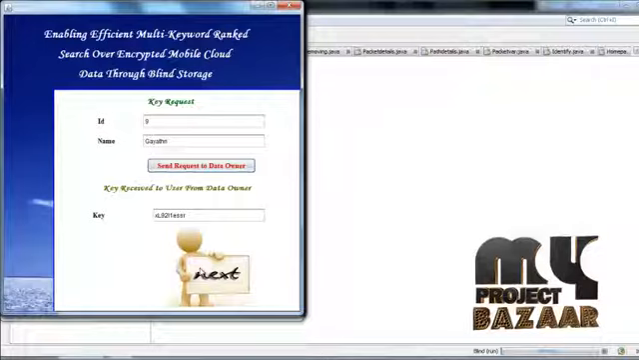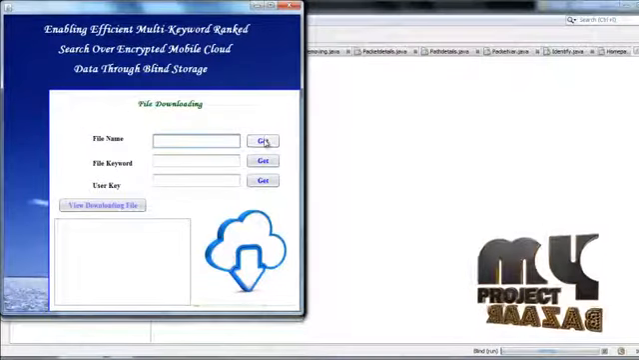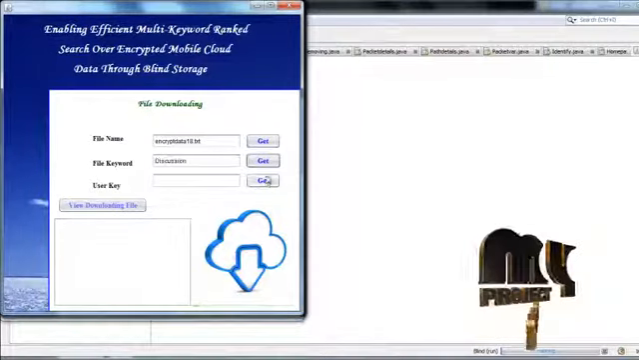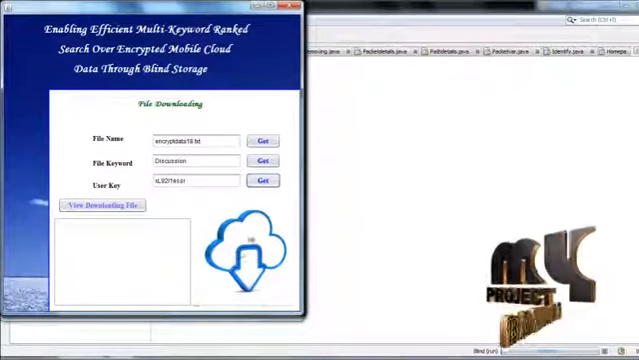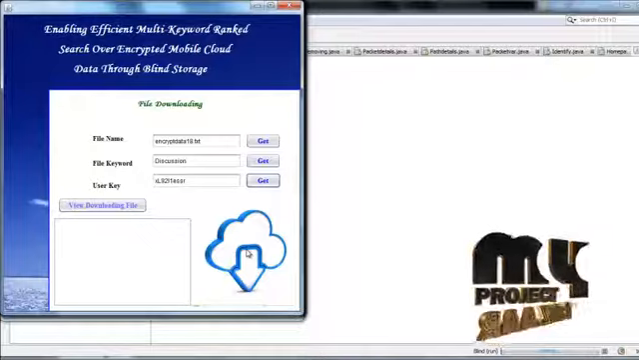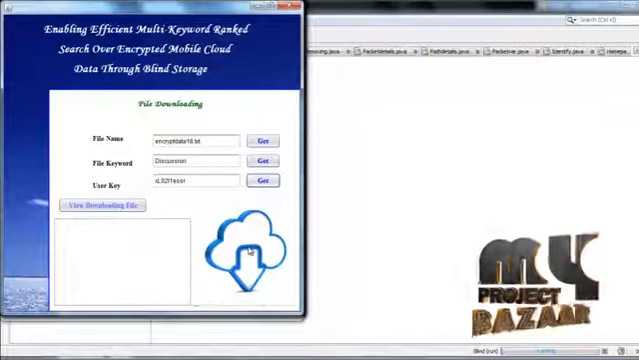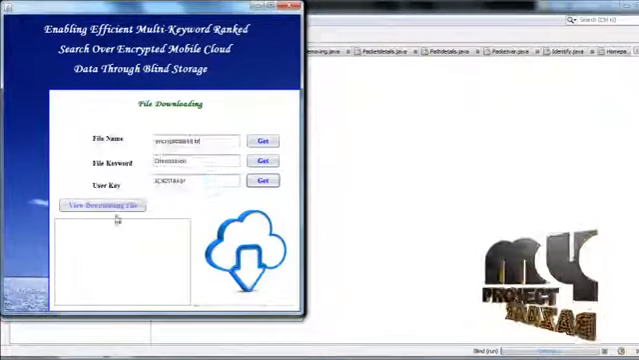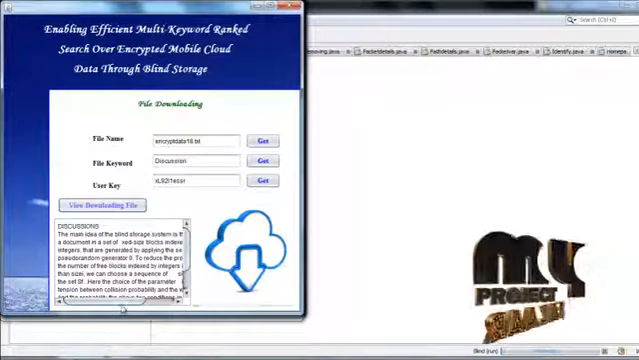Go to the next process. This process is file downloading. So get the file name, the encrypted file name, the keyword and the user key. Then click the image to download the file. File downloaded successfully. Okay. View the downloaded file. Downloaded file viewed successfully.